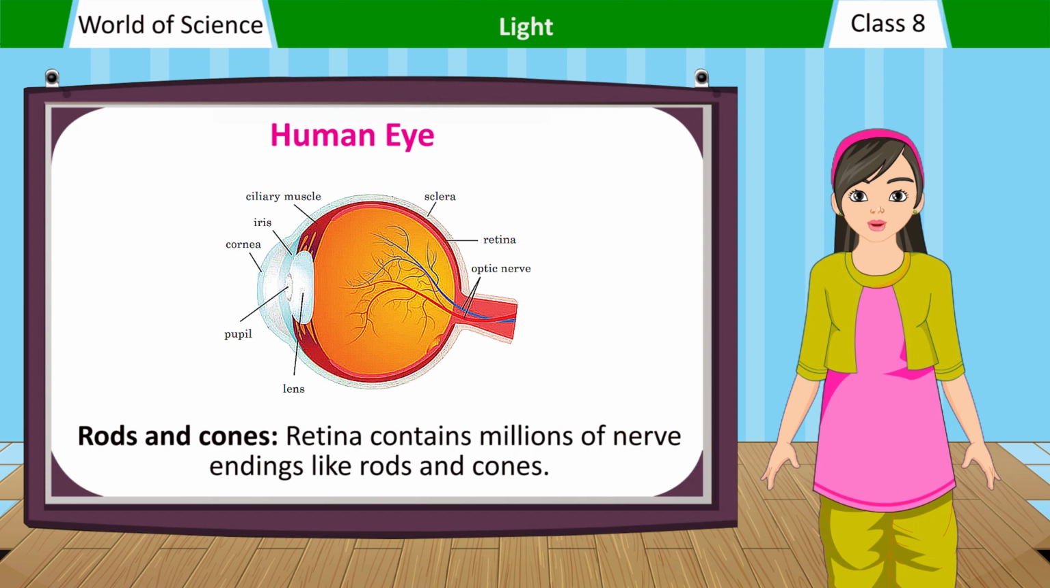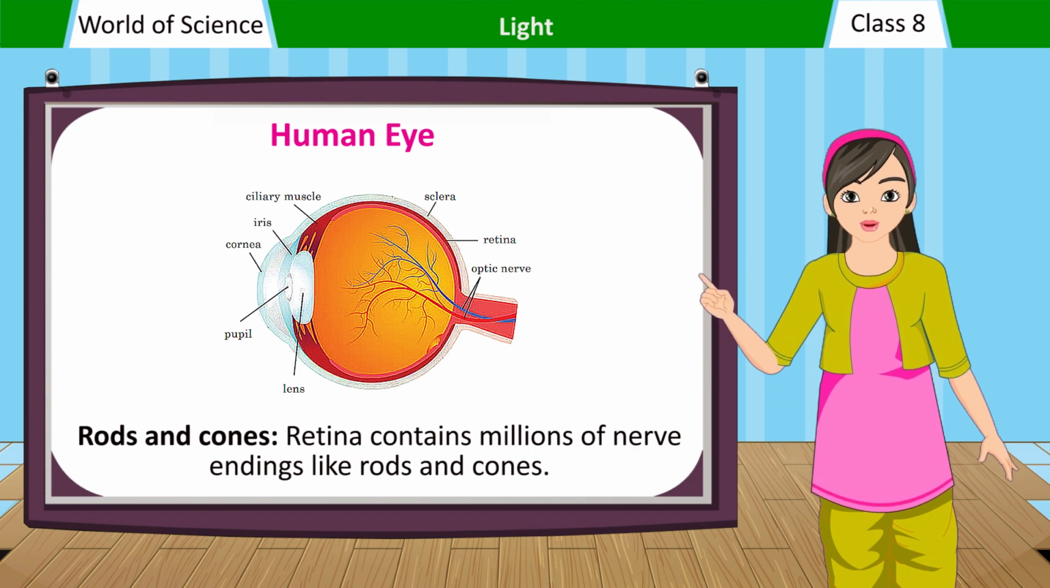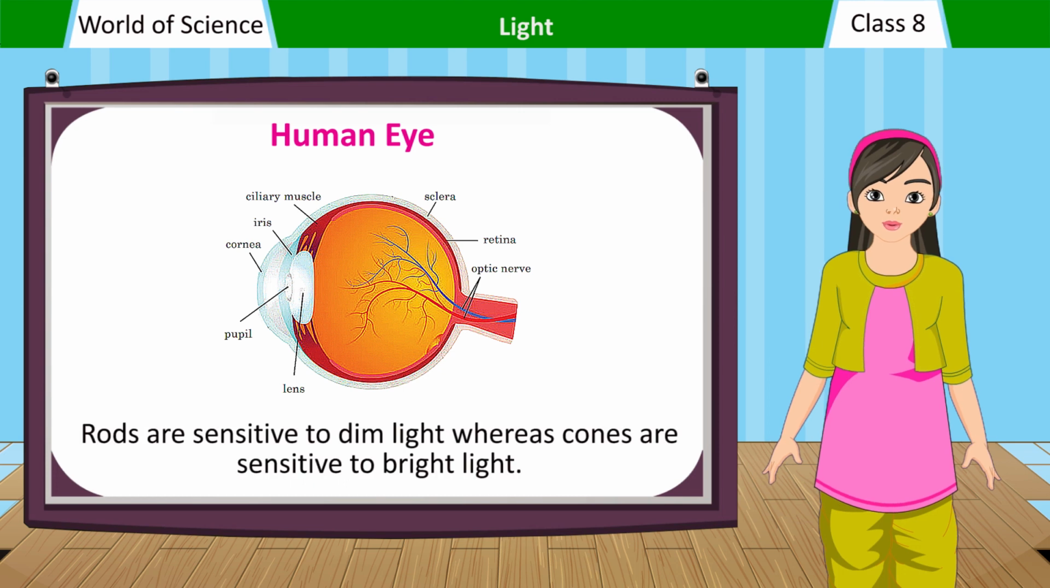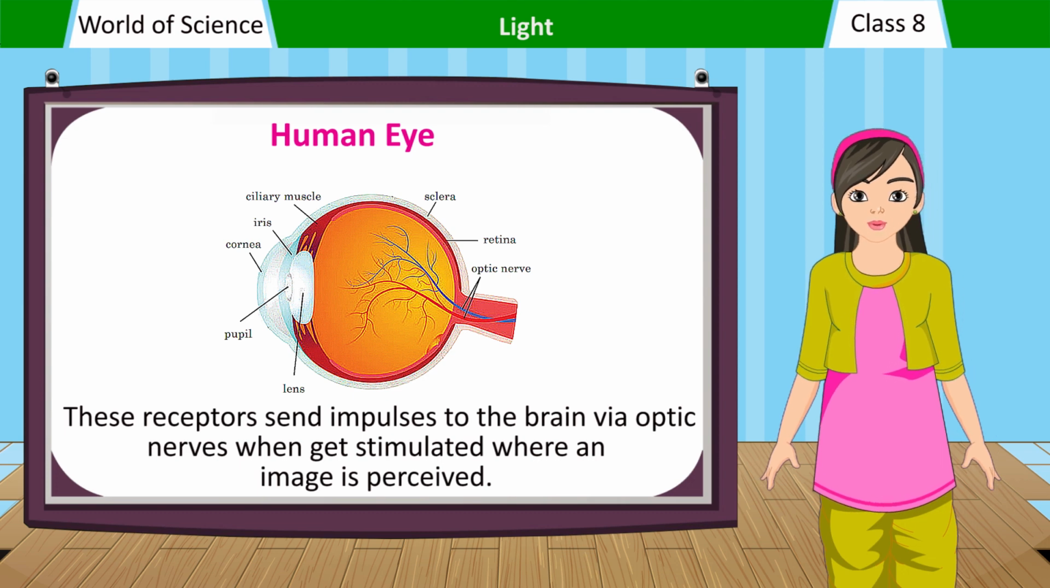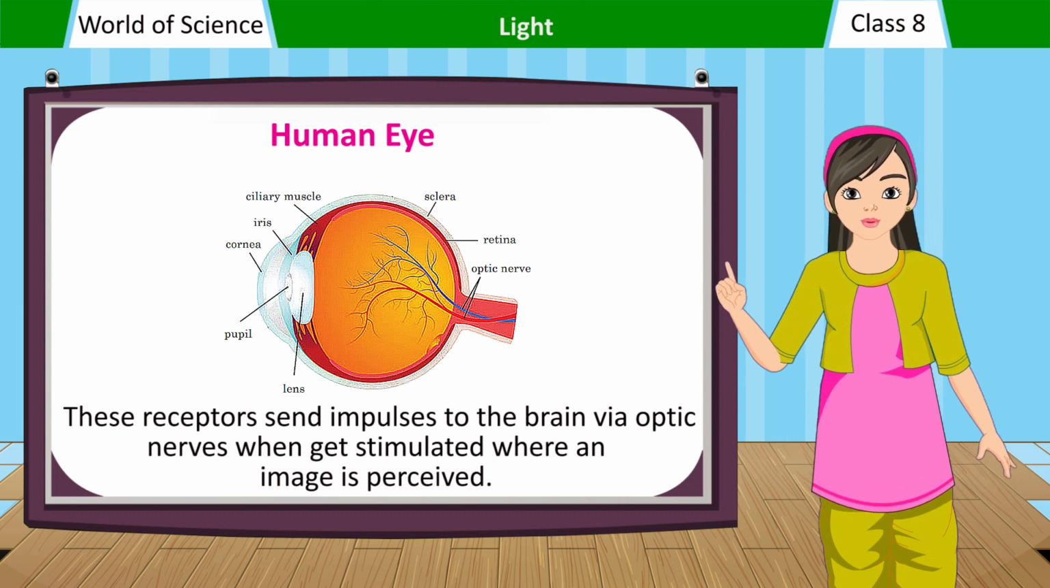Rods and cones. The retina contains millions of nerve endings like rods and cones. Rods are sensitive to dim light, whereas cones are sensitive to bright light. These receptors send impulses to the brain via optic nerves when stimulated, where an image is perceived.